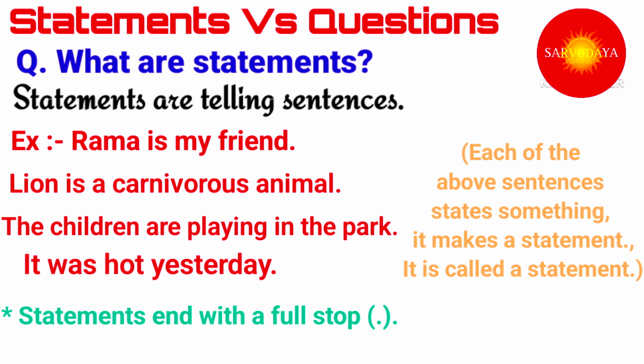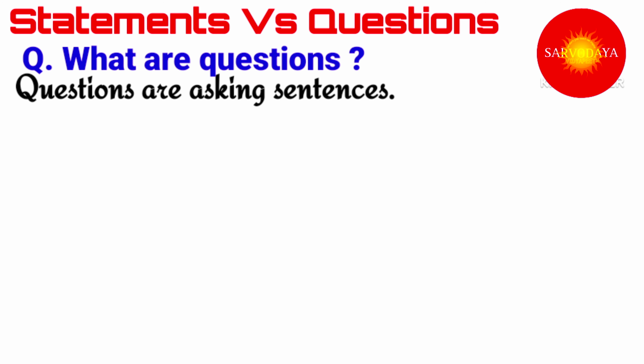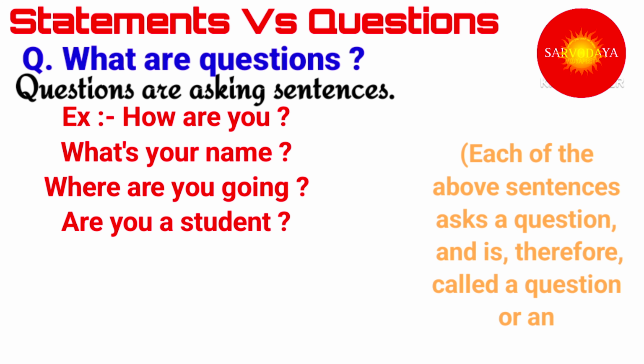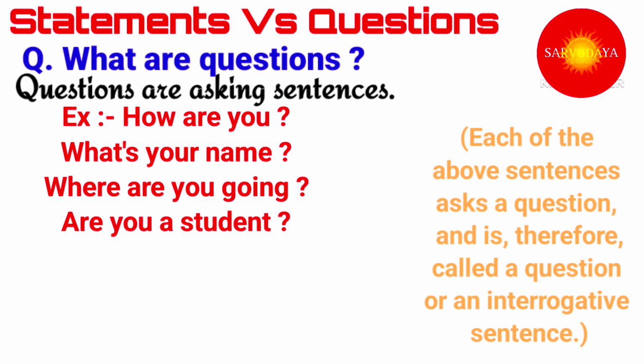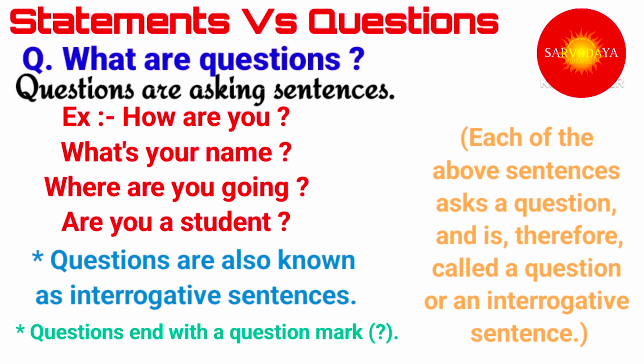Now if statements are telling sentences, what are questions? Questions are asking sentences. The sentences which are used to ask a question or to know any information are asking sentences. That's why they are questions. Like, how are you? What's your name? Where are you going? Are you a student? Each of the above sentences asks a question and is therefore called a question or an interrogative sentence. Questions are also known as interrogative sentences. A question ends with a question mark.